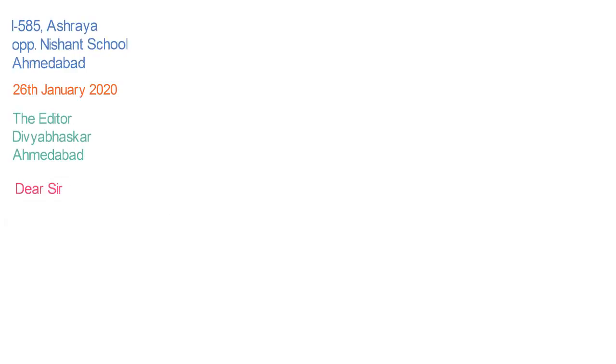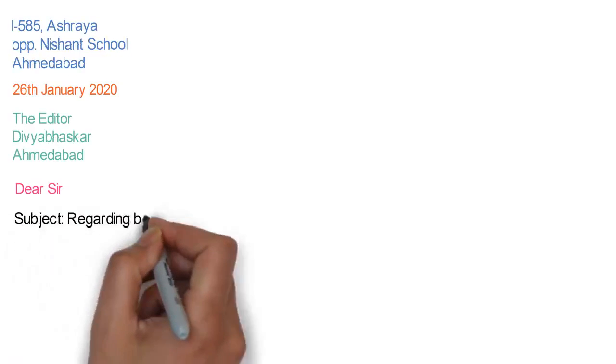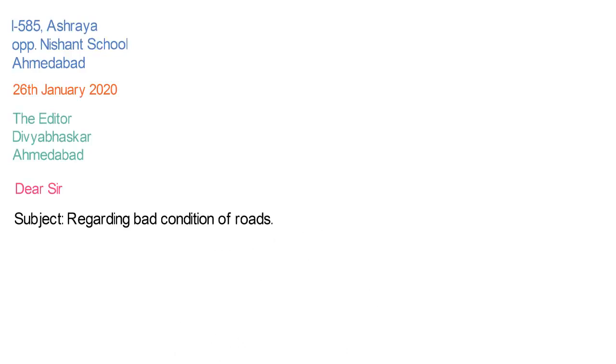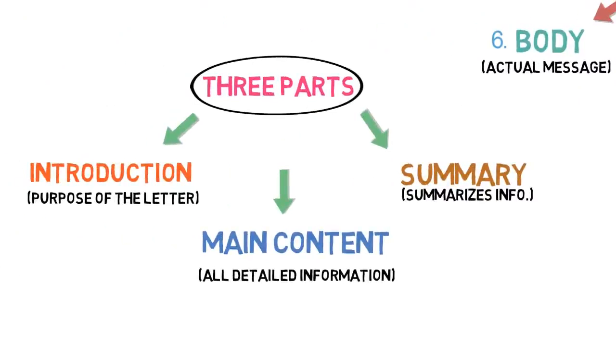Now step 5 is writing the subject title. So what is the subject here? It is regarding the bad conditions of roads. So we will write that. Now comes the most important part of the letter. It is the body of letter. As discussed, body will be divided in 3 parts: introduction, details and summary. Let's write in this way the body of letter.